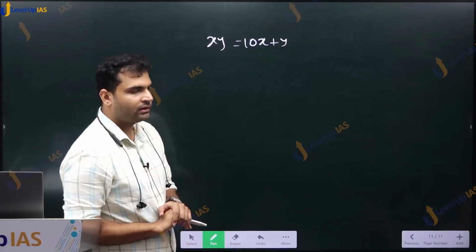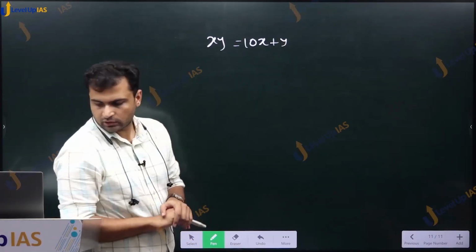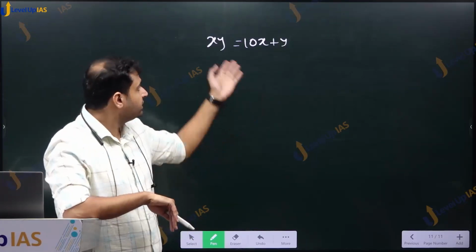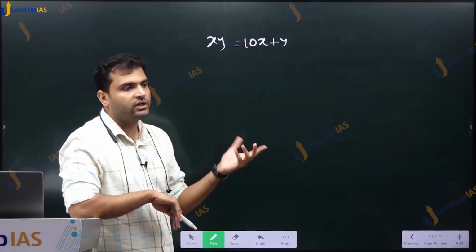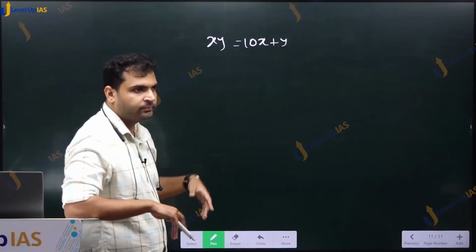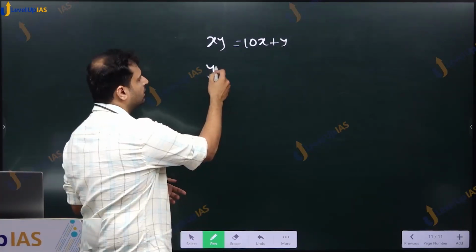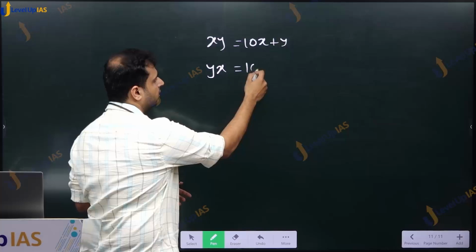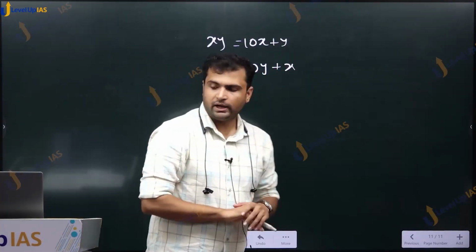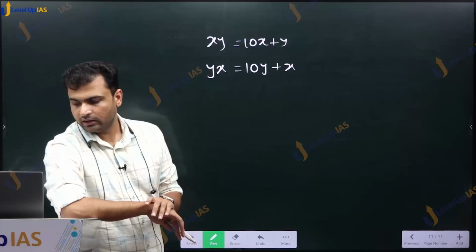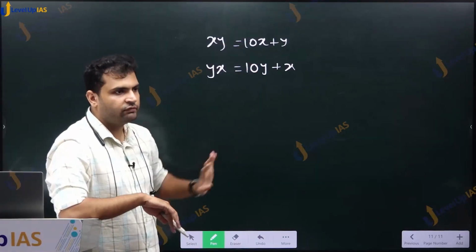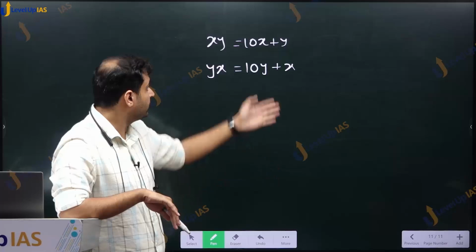Okay, now the question is saying a two-digit number and its reverse. It is talking about its reverse. What is the reverse of xy? yx is equal to 10y plus x. And now the statement is saying the difference between these two numbers is 54. Now let us take the difference.